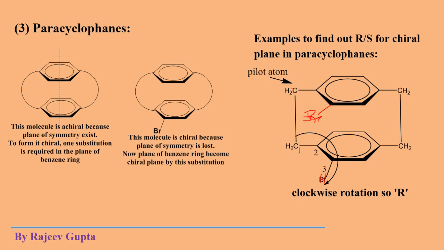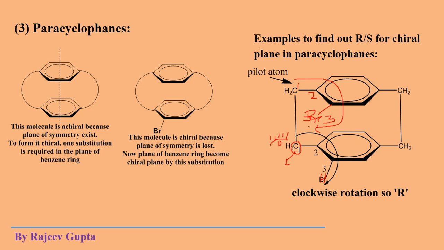This atom is not the pilot atom, this carbon atom will be the pilot atom. Now you have to observe from this side, then the numbering direction will be the same, from ring side to substituent side, 1 to 2 and 2 to 3, meaning this side.